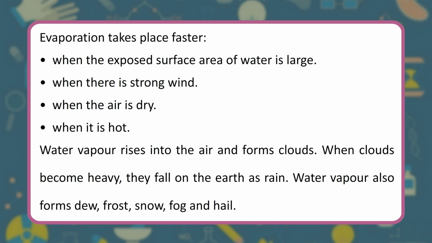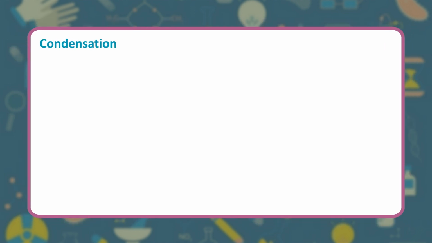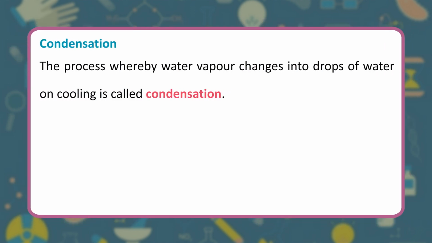Water vapor rises into the air and forms clouds. When clouds become heavy, they fall on the earth as rain. Water vapor also forms dew, frost, snow, fog and hail. Condensation. The process whereby water vapor changes into drops of water on cooling is called condensation.